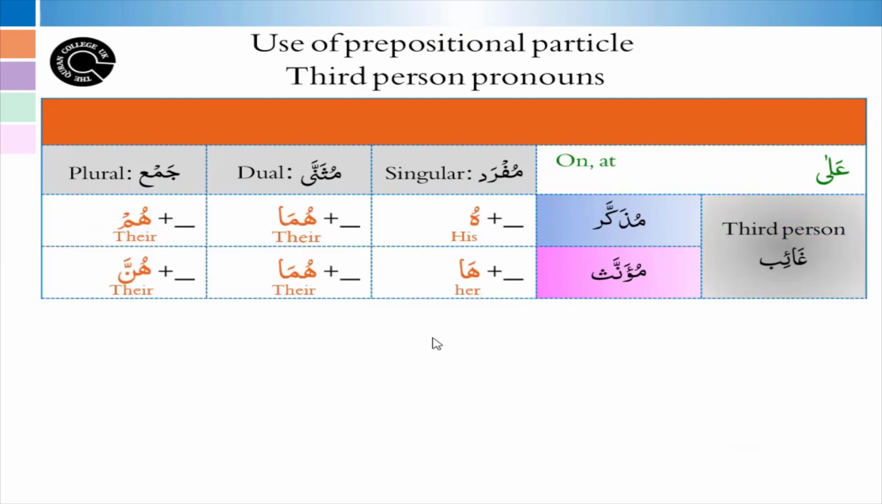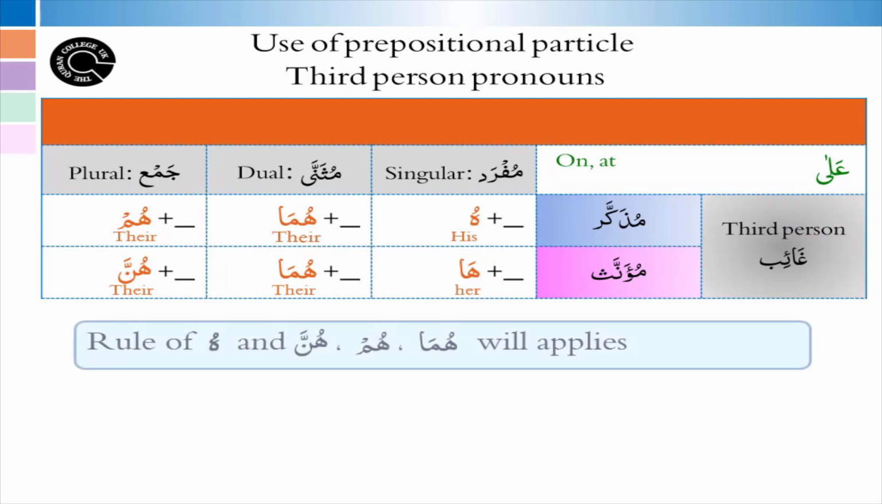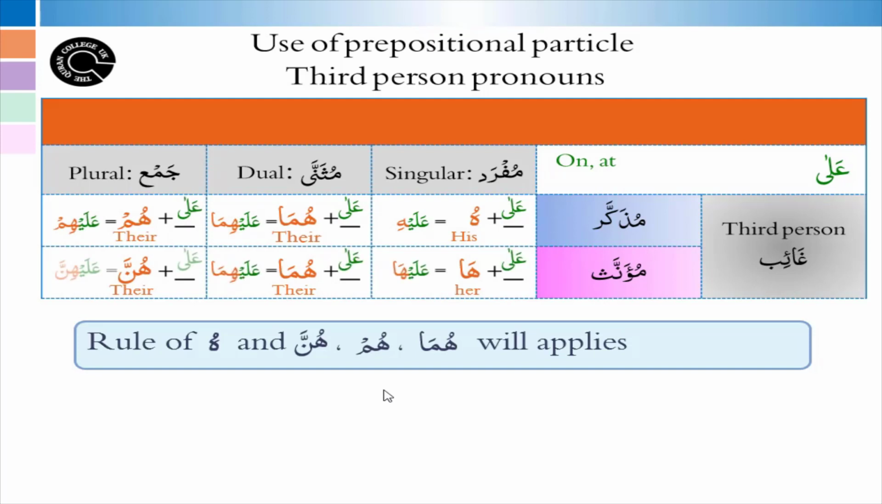Our third and last particle for this lesson is ala. When ala applies to the third person pronouns, it will become alayhi, alayhima, alayhim, alayha, alayhuma, and alayhinna. These rules are applied here. You can see that alahu is changing to alayhi, alahuma is changed to alayhima, alahum is changed to alayhim, alaha is changed to alayha, alahuma is changed to alayhima, and alahunna is changed to alayhinna.